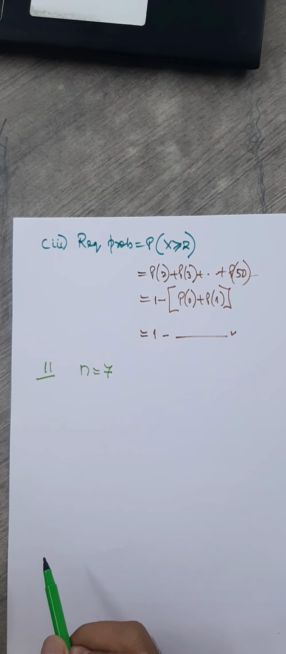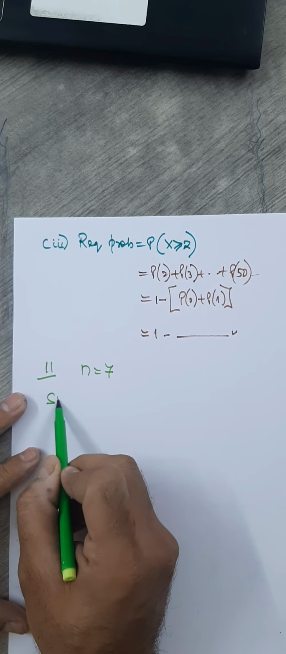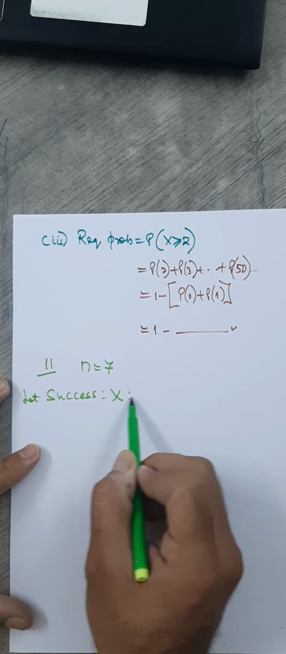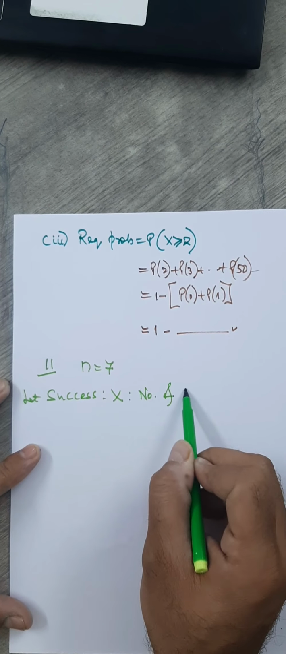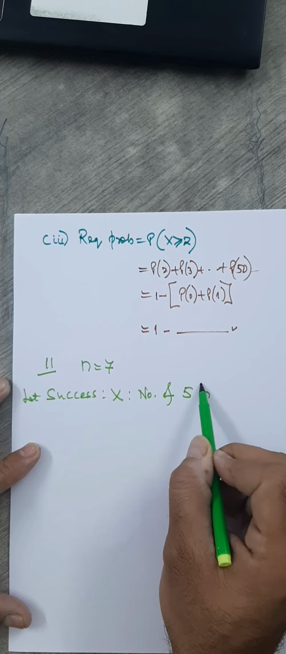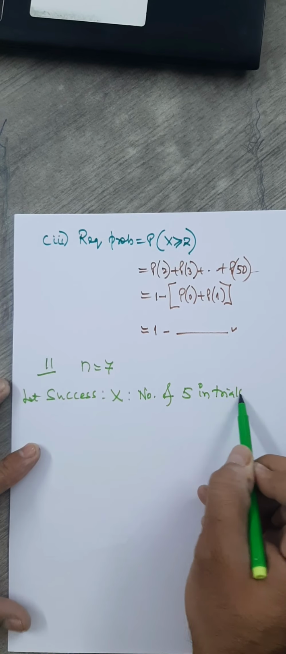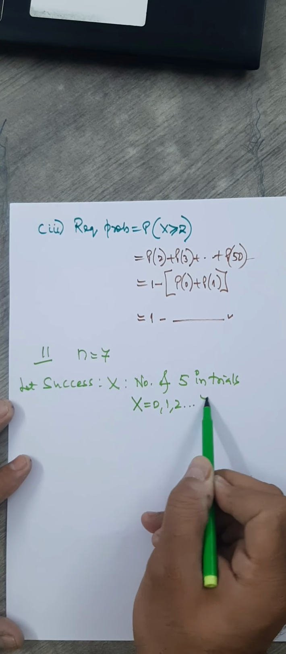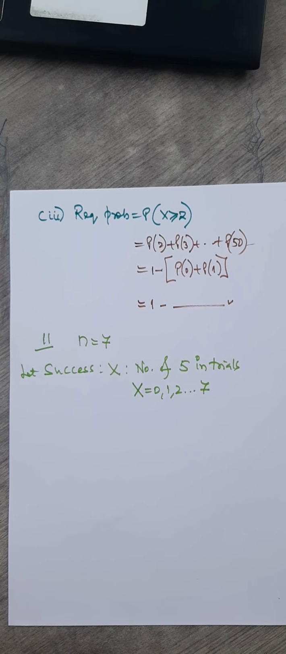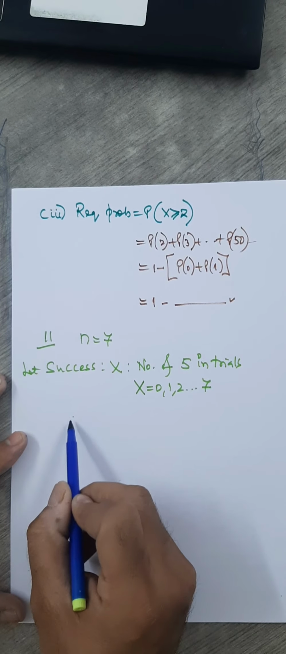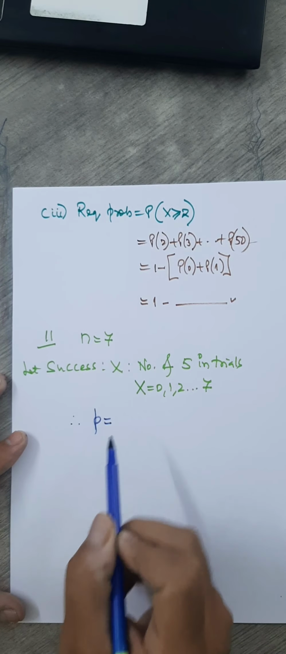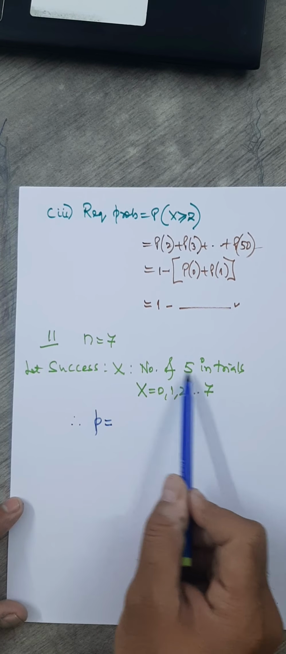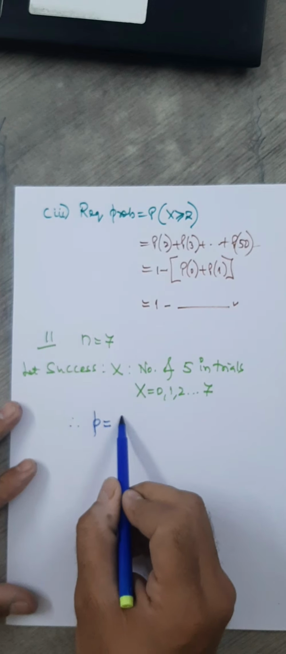You want the probability of getting 5. So what is the definition of success here? Let success be here x, that is the number of 5s in trials. Okay, trials are independent here. What are the values of x? 0, 1, 2 up to a maximum of 7. Okay. What is the probability of success? Small p. So my question is, what's the probability of getting 5 in a single trial of a die? That is 1 by 6.